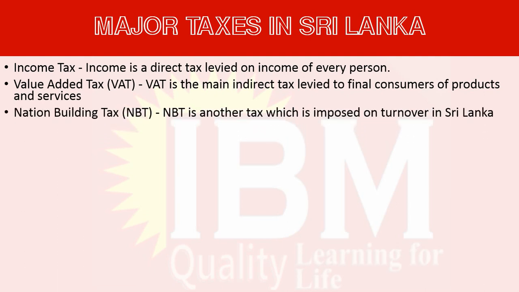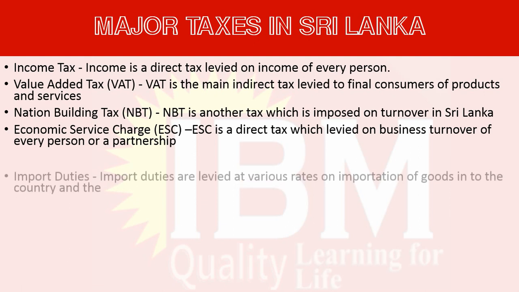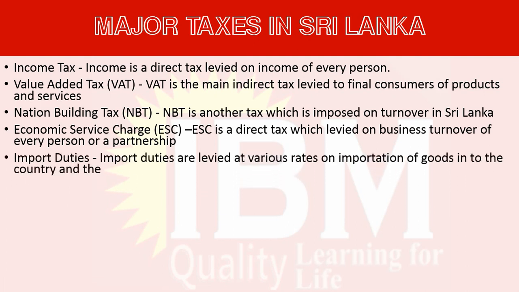Nation building tax again is an indirect tax similar to VAT but with some differences. Economic services charge is a direct tax levied on business turnover. Turnover means the business income of every person or a partnership. Import duties on imported goods, that is again an indirect tax. Import duties are levied at various rates on the importation of goods to the country.